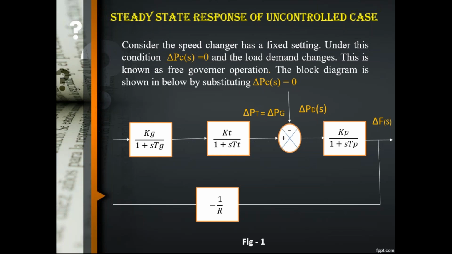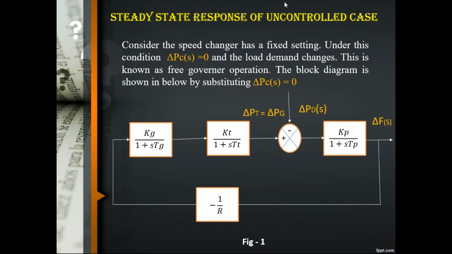And the load demand keeps on changing. That's why it is called the uncontrollable case. This is known as free governor operation. So this is the most important question. I will ask it in the slip test: what is the condition for free governor operation? Free governor operation means we are keeping a fixed value of the speed governor setting, so that is called free governor operation. Now the block diagram is shown below by substituting delta Pc of s equals 0.